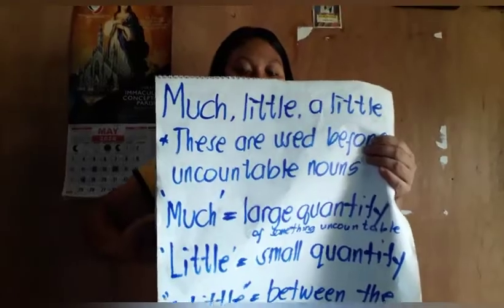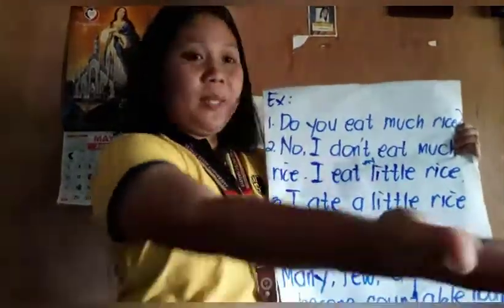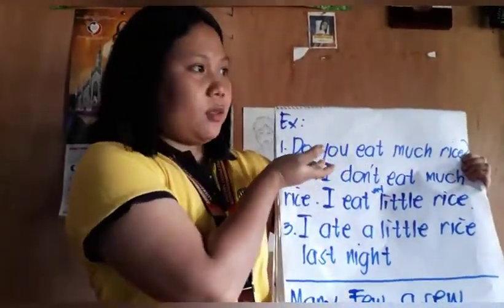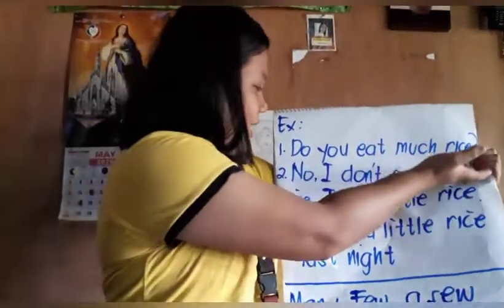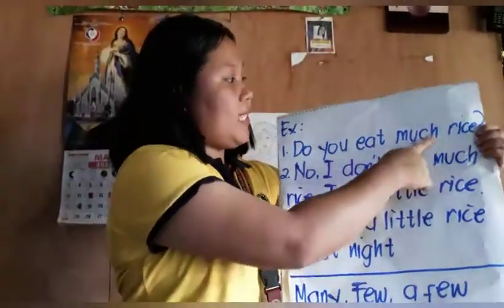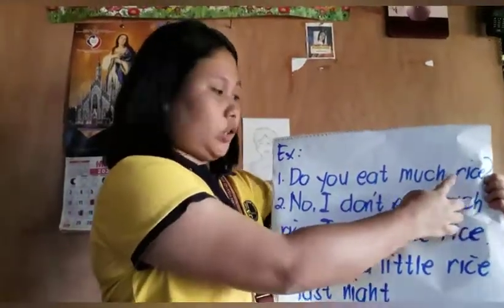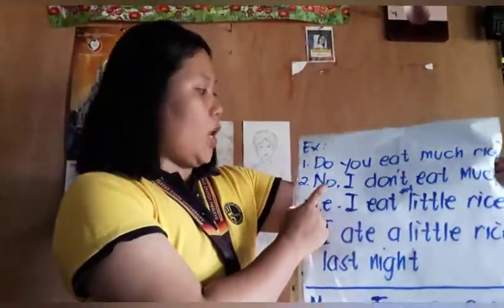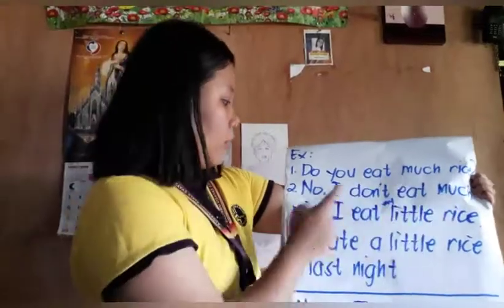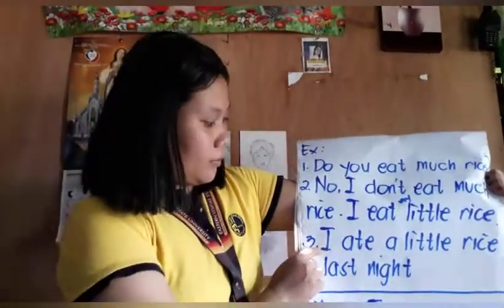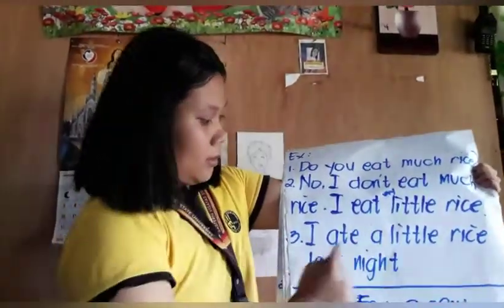For example, let us take a look at these sentences. Number 1, will you please read? Do you eat much rice? Okay, so since rice is an uncountable noun, we use much. Same with number 2. No, I don't eat much rice. I eat very little rice. Number 3, will you please read? I ate a little rice last night.